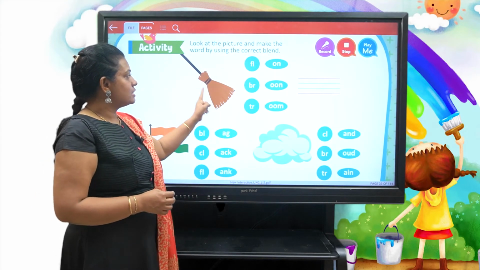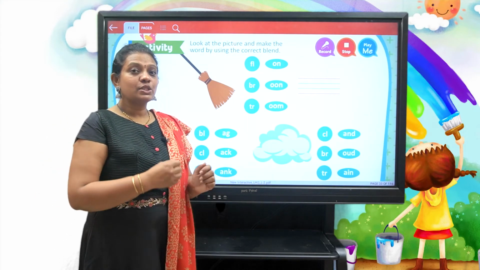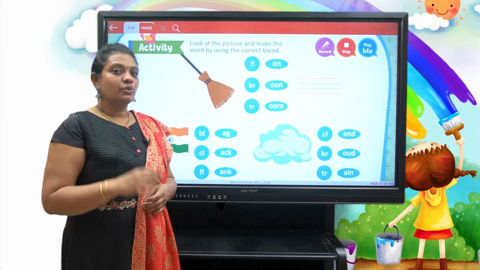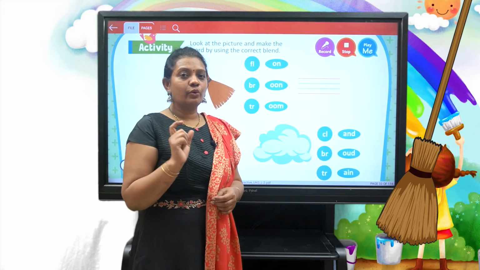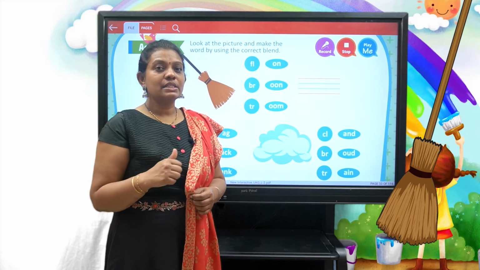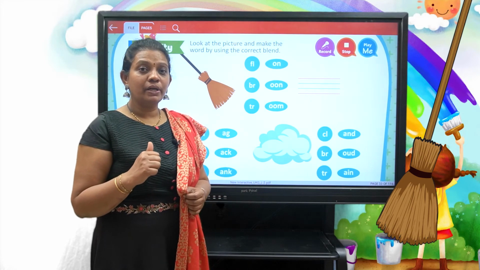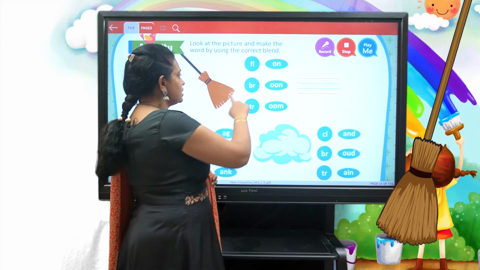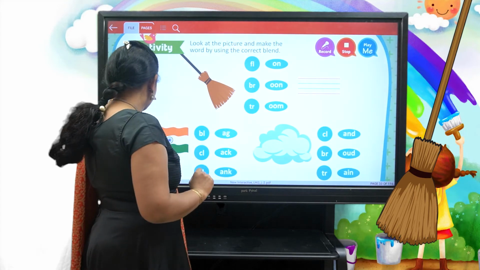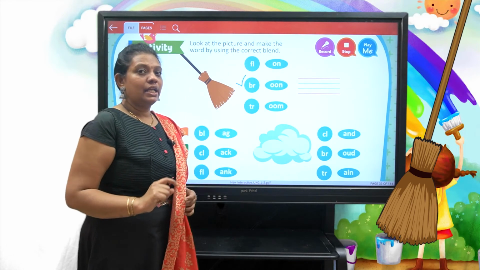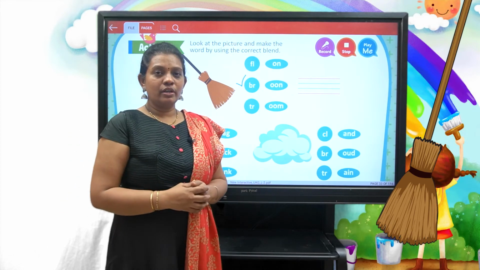And now what is this children? It is broomstick. Right? Broomstick. So what is the blending sound that we are using in front of the word? Yes, that is br. Right? B and r together make br. So this is the right one. And then br is over.